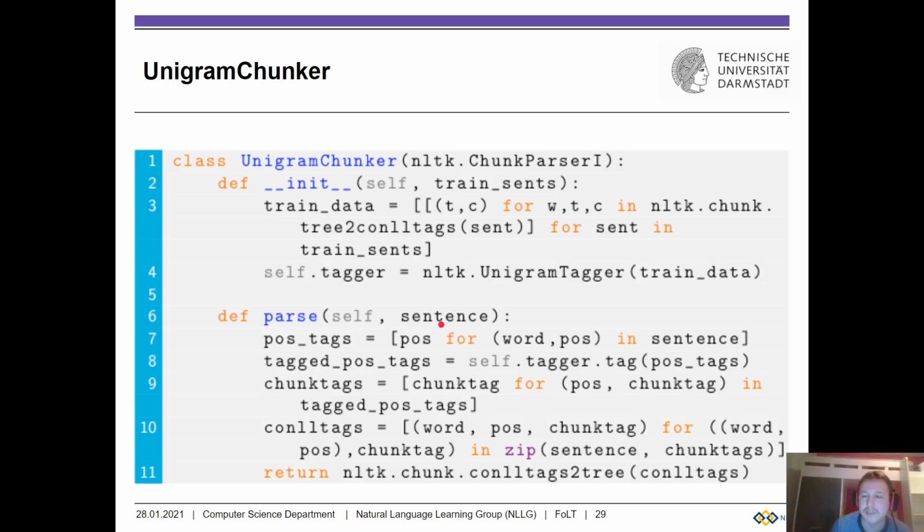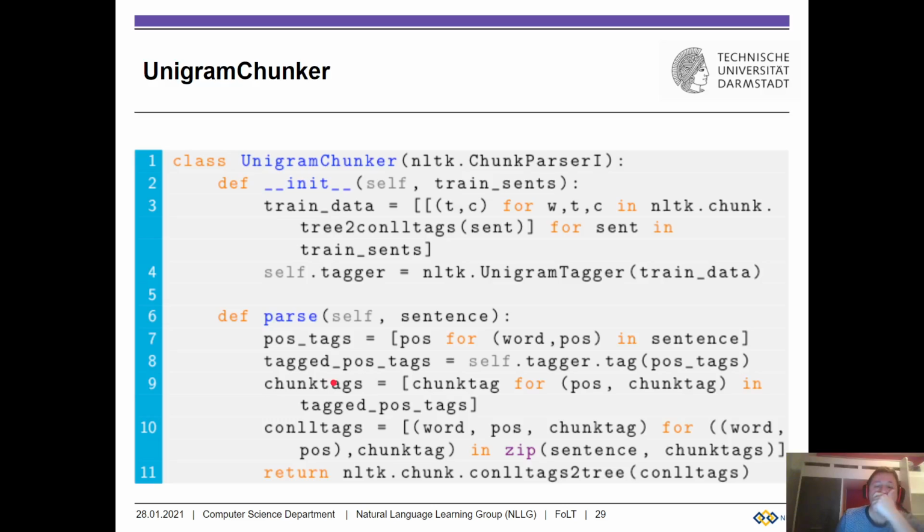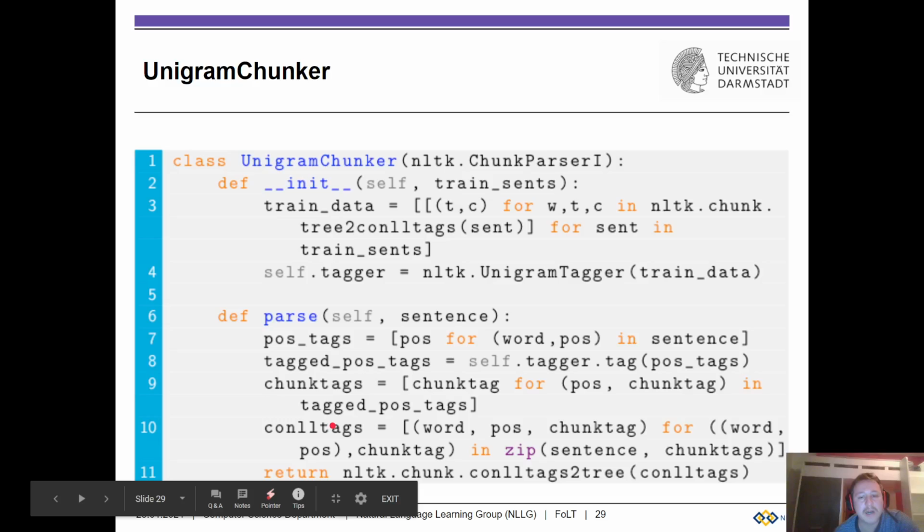Again, we take a sentence. Let's say the sentence consists of tuples of word and part of speech tags. We're only keeping the part of speech tag because this is the only information that our unigram chunker is using. We tag our POS tags, and we get the tag corpus. Then what we do is we go over our tag corpus, and this again consists of the POS tags and the chunk tags. That's a prediction from our unigram tagger. We're going to only keep the chunk labels.